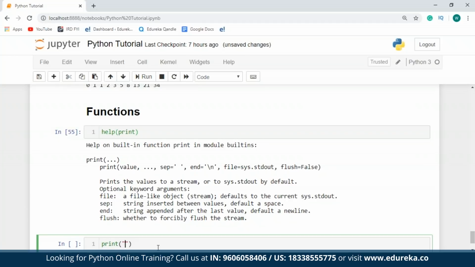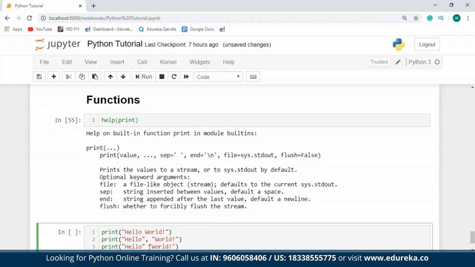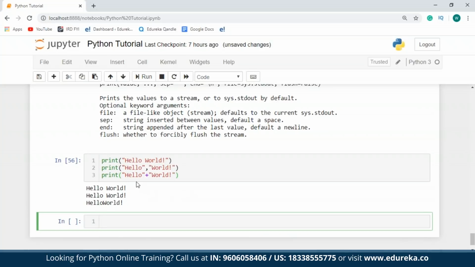The first thing that I'll print is hello world. Next, I'll take the same function and over here, I'll print it as two different strings. What I can also do is add a plus sign in between this. So I'll just copy this and add a plus sign over here. As you can see, the first statement is printing the hello world string as it is.